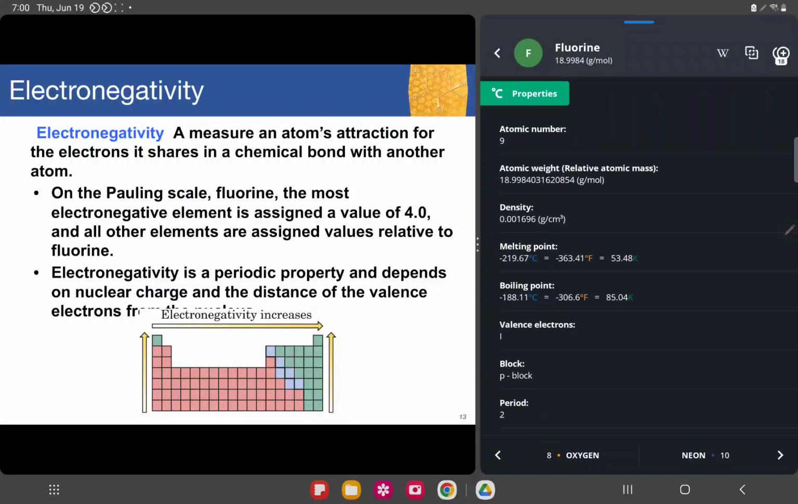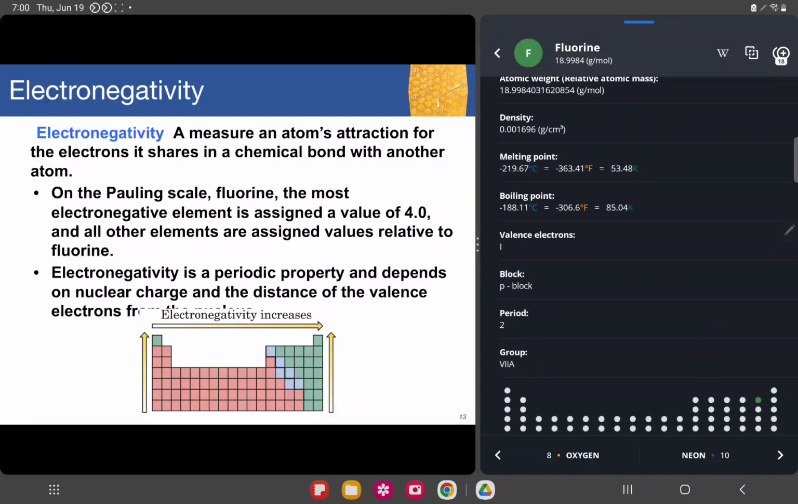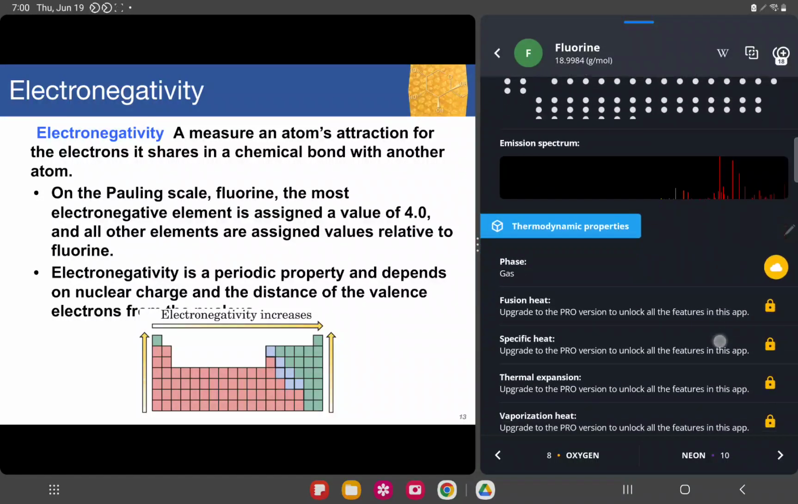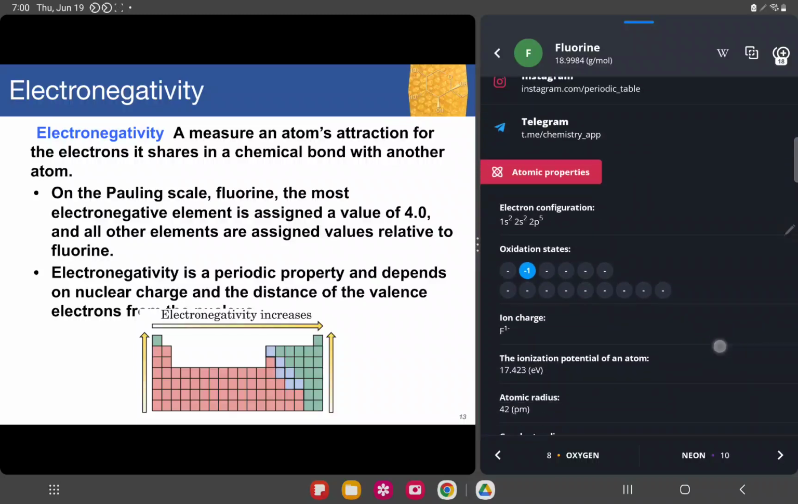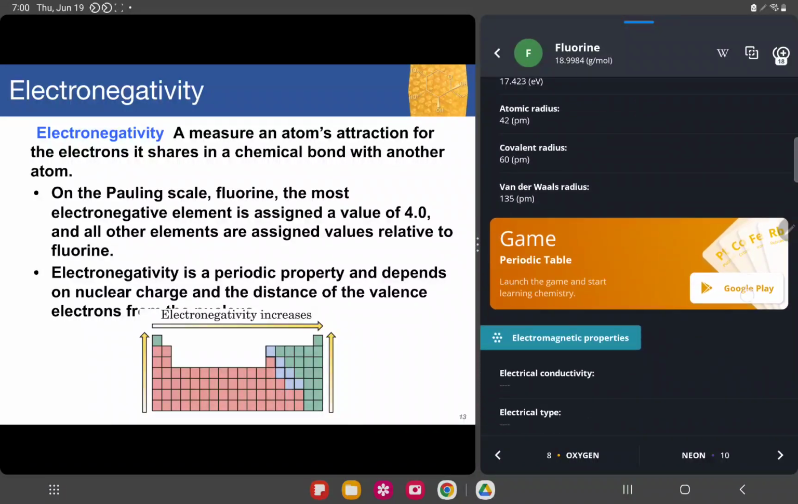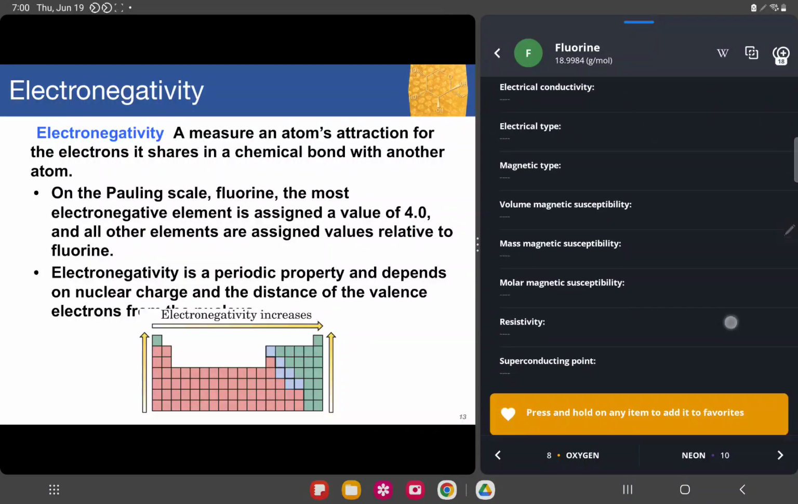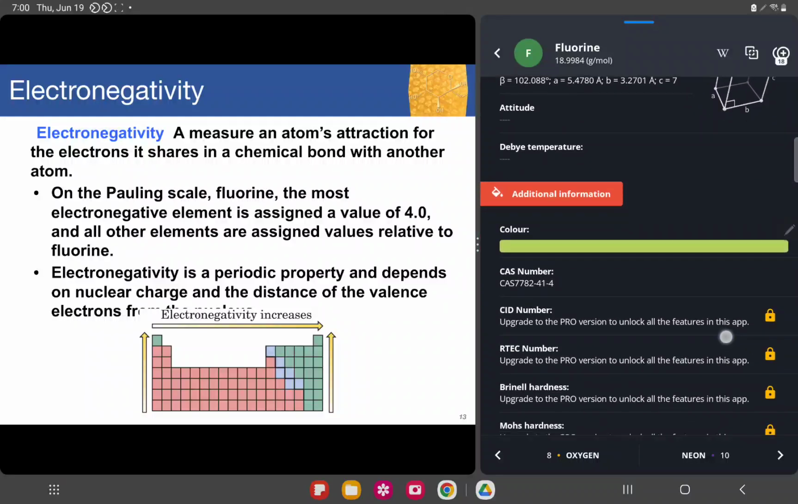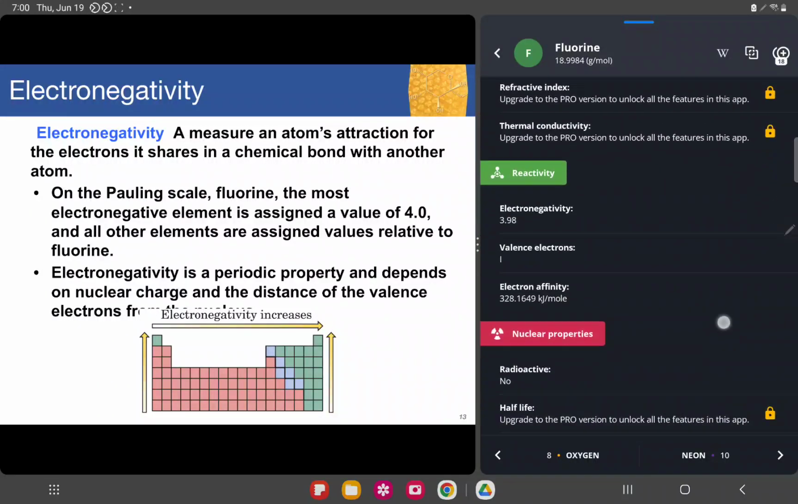You can check it here on this periodic table. You can download this periodic table as well. I'm not affiliated with this one, but I just see the convenience of this periodic table because it contains everything that I need. Okay, the electronegativity of fluorine is 3.98. So it is rounded off. That's why the value on some periodic tables is 4. And all other elements are assigned values relative to fluorine.